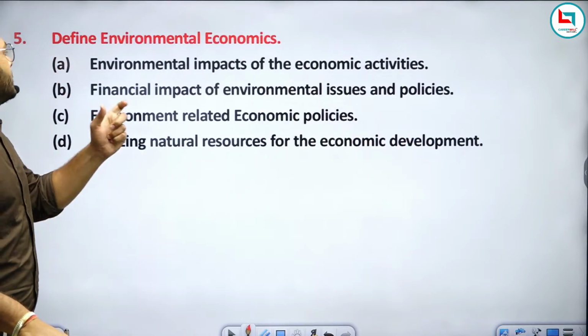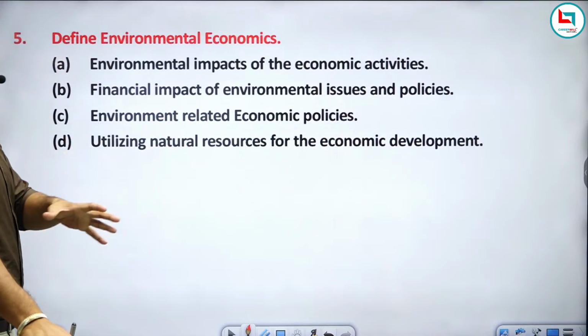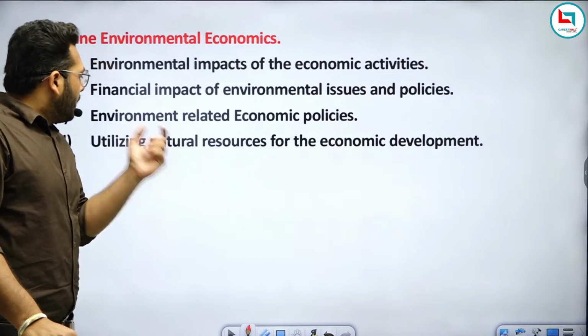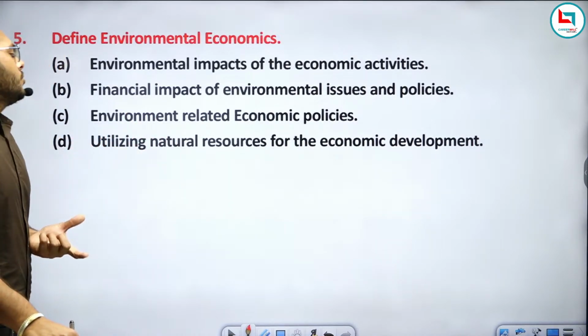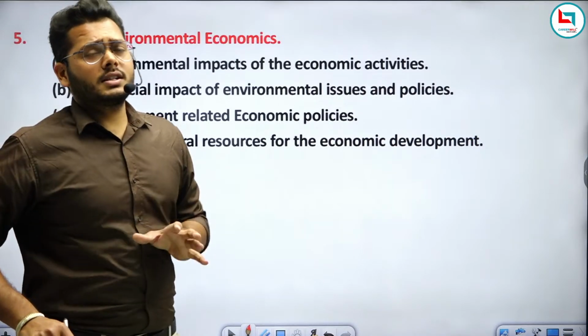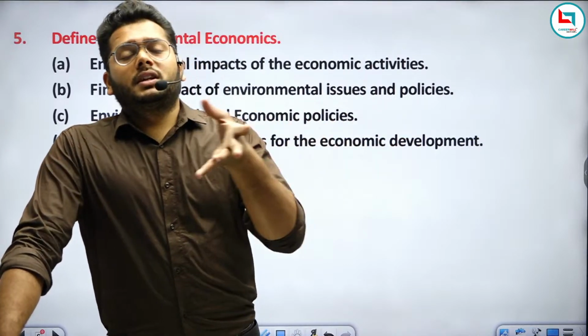Now the question is again asking to define environmental economics: environmental impacts of economic activities, financial impact of environmental issues and policies, environmental related economic policies, or utilizing natural resources for economic development. As you know, we have already discussed in our previous classes the meaning of microeconomics and macroeconomics.